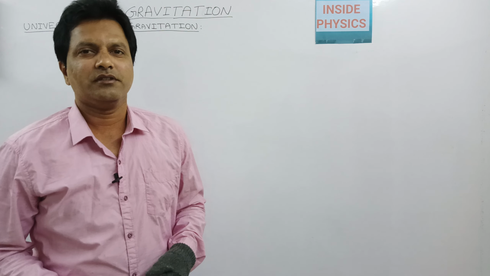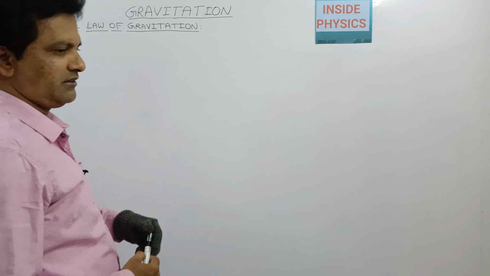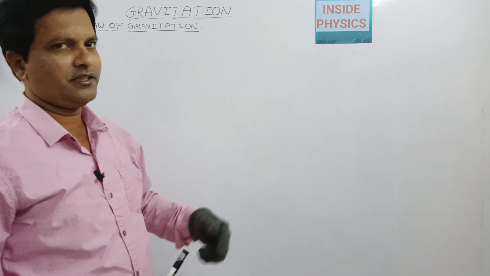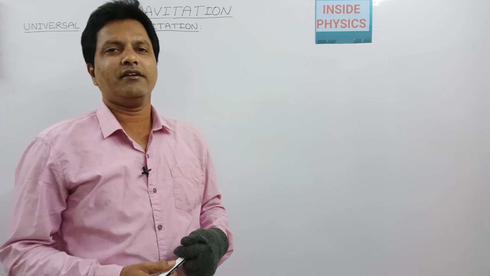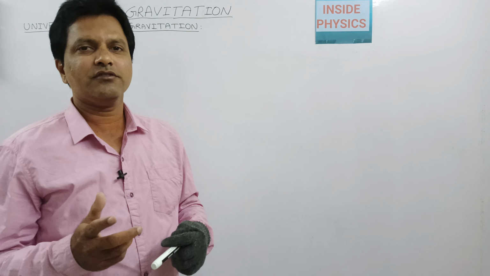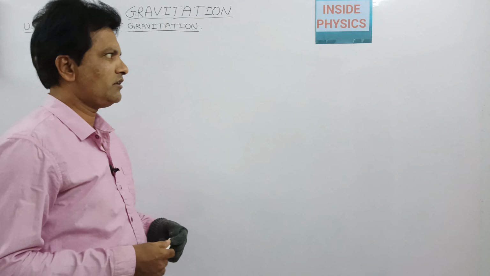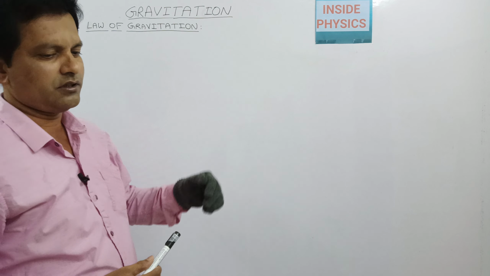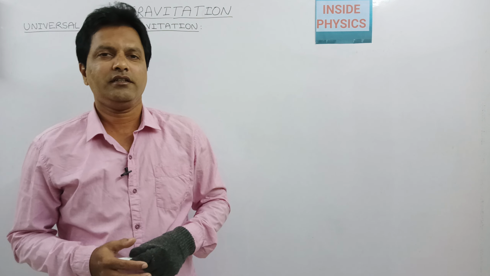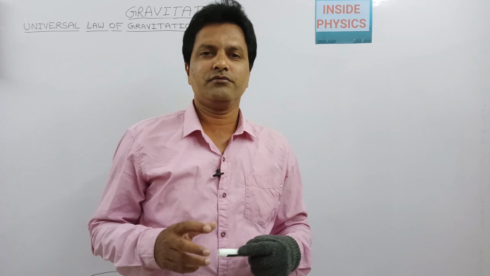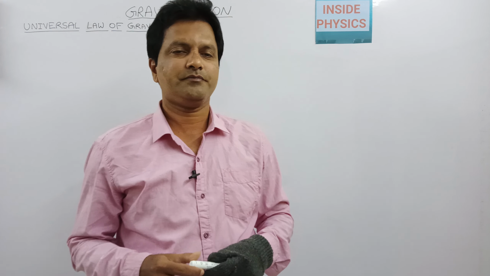Today we are going to discuss the universal law of gravitation, in the gravitation topic. So, what is gravitation? It is a force acting between two masses, so we can call it gravitational force also. So, how was it actually discovered that there is a force attracting the two masses?